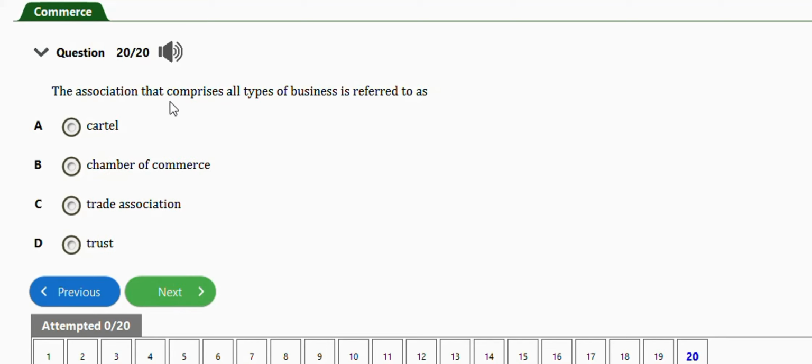It says the association that comprises all types of business is referred to as Chamber of Commerce. Option B. So that is basically the problems involving meaning and functions of trade association. For the JAMB Commerce practice, there are about 18 to 20 questions for this subtopic.